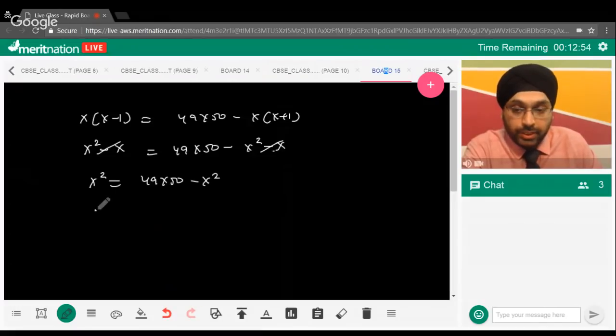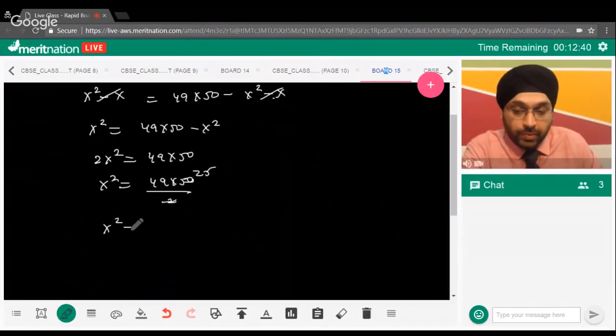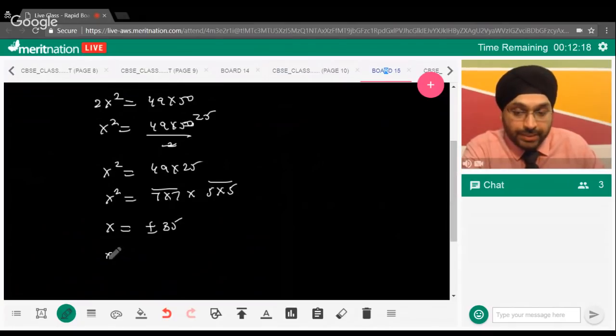Now guys, if you rearrange it, that will be 2x square equals 49 into 50. So x square will be 49 into 50 upon 2. So this 2 and this will cancel out. So we have x square equals 49 into 25. Now can I write it like this? 49 can be written as 7 into 7, and 25 can be written as 5 into 5. Now if you take a square root on both sides, x will come out to be plus minus 35. So this means x can have two values, 35 and minus 35.